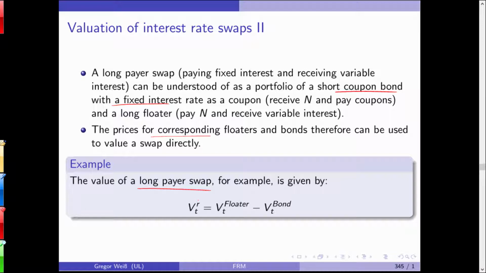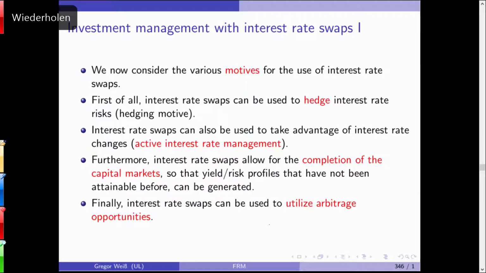The value of the long payer swap is the price of a floating rate note minus the price of a corresponding bond. If you set it to 0, you need to adjust the swap rate. If you have a fixed swap rate, like the 10% in my example before, you will get a positive or negative price here for the long payer swap. And that's the valuation.